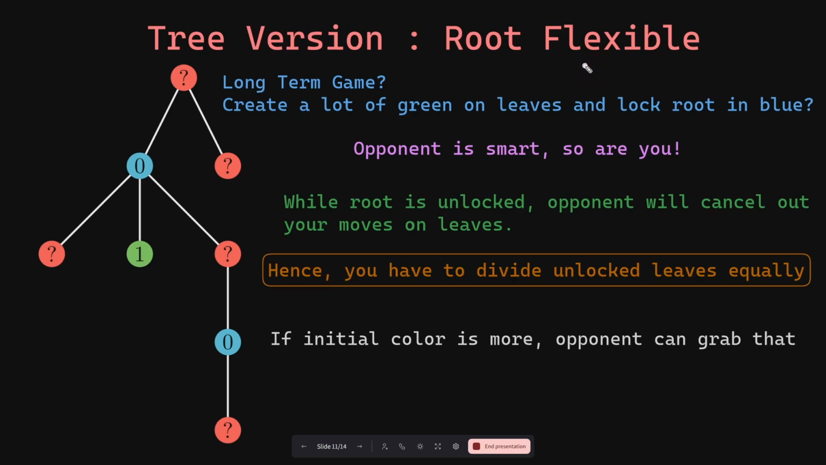But what if you don't lock down the root in your first round? You might think that you have a better strategy of coloring a lot of leaves in green and finally coloring the root in blue to gain the maximum benefit.